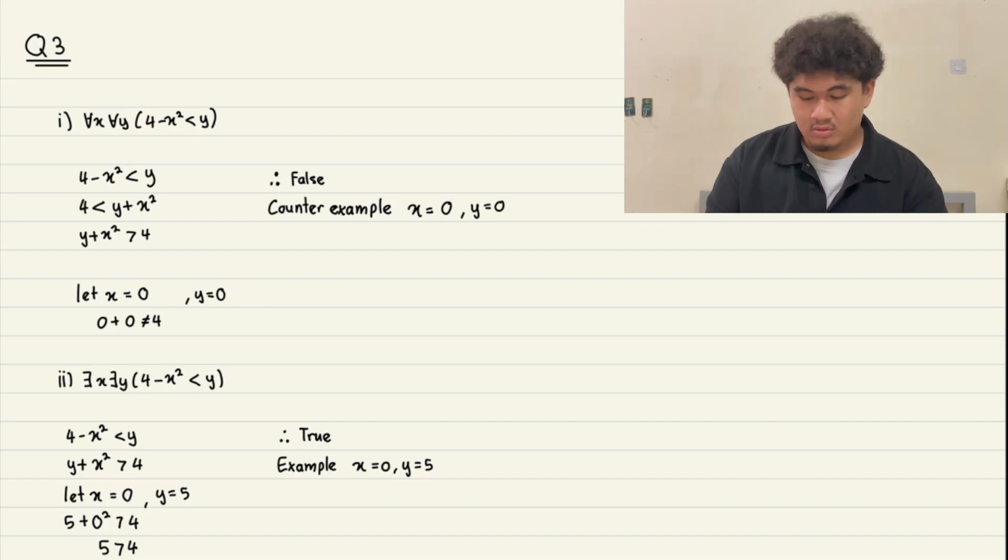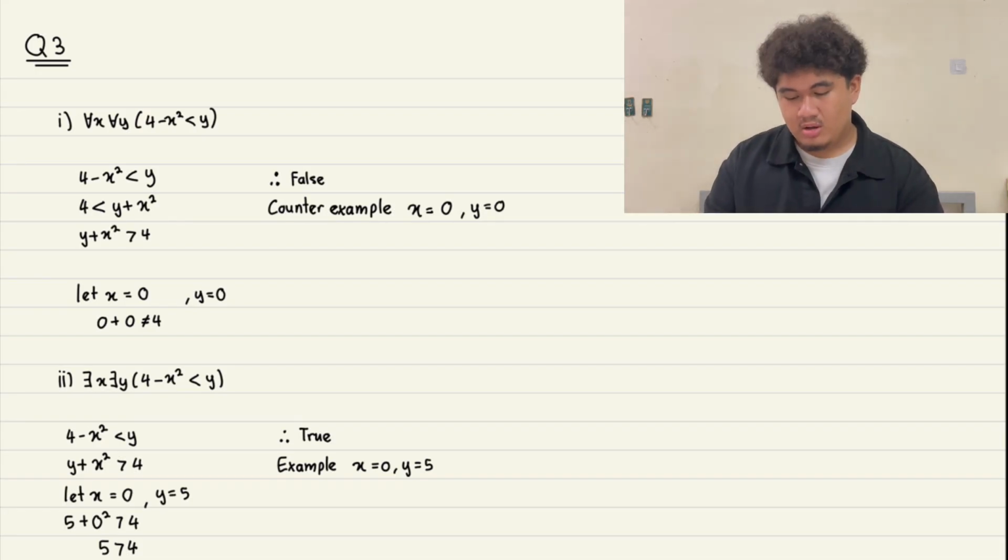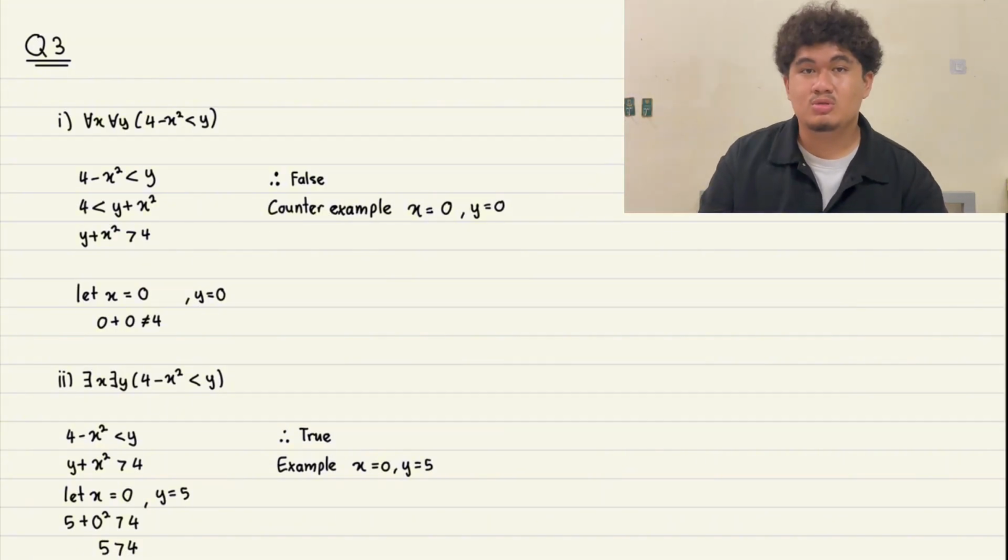Next, we move to the second Roman, where the question is there exists x, there exists y, 4 minus x squared less than y. Let's see whether the statement is true or false. Firstly, we see the mathematical inequality 4 minus x squared less than y. After we change it to a better form, we get y plus x squared more than 4. Let x equal 0 and y equal 5. Then we get 5 more than 4, so the statement is true, and the example is x equals 0 and y equals 5.